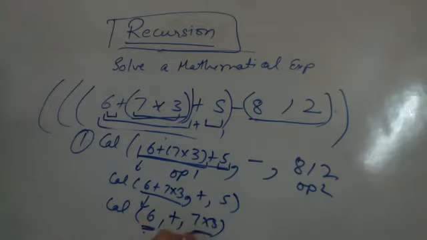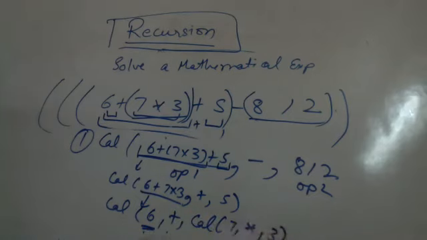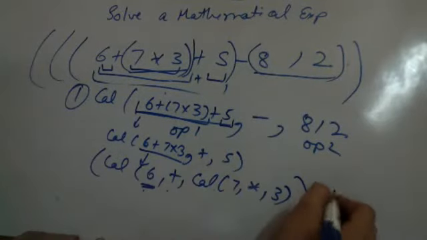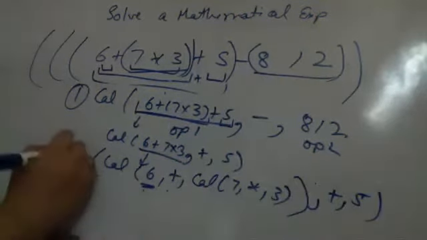Plus this will again call 7 into 3, which will be written as calculate 7 into 3. Understanding? This is calculate 6 plus calculate 7 into 3, this result, plus 5. This is the call.